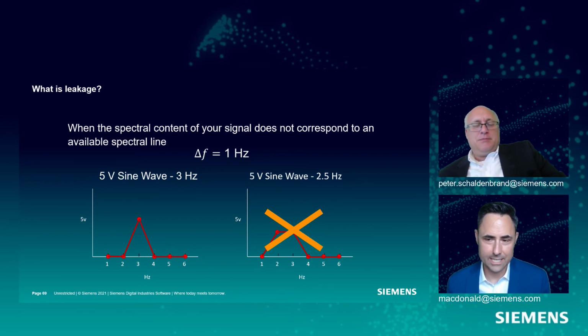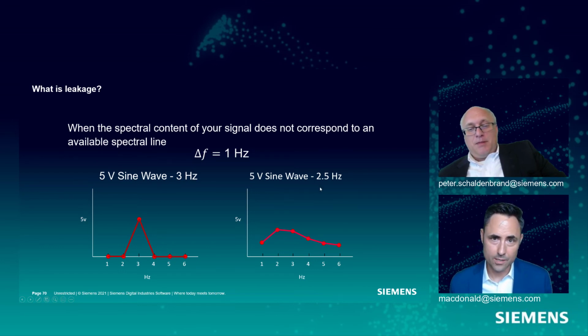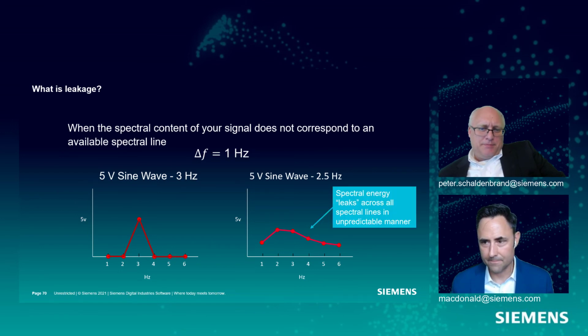When we have this leakage, we don't just get a nice, easily solved problem. What we end up with is spectral energy leaking across all spectral lines of our frequency spectrum, and we cannot figure out what the frequency content was. Okay, so we need to avoid leakage at all costs. It doesn't disappear, and it doesn't just go into the adjacent spectral lines. It goes everywhere across the frequency range. That's right. Let's say why this is. So the spectral energy leaks across all spectral lines. That's why we call it leakage.